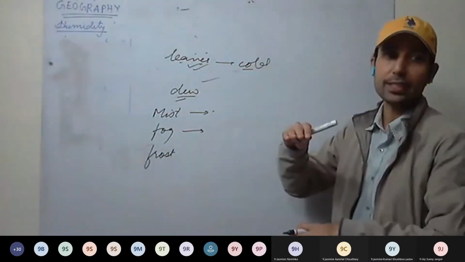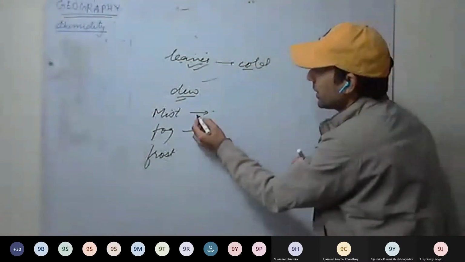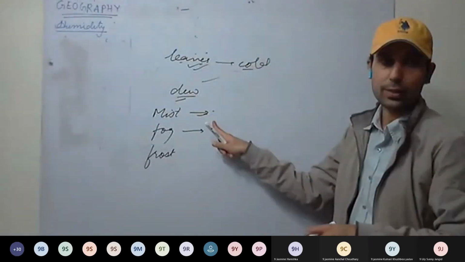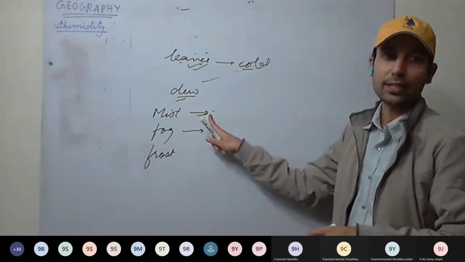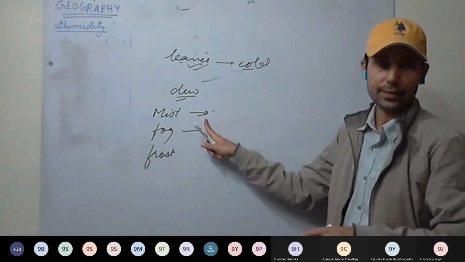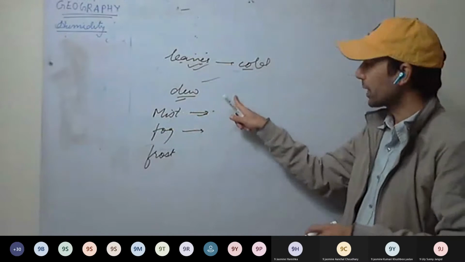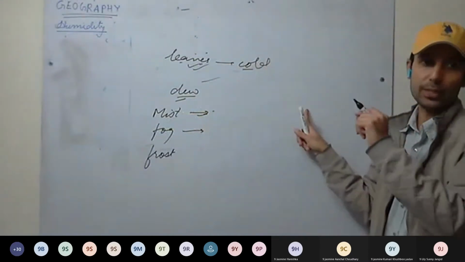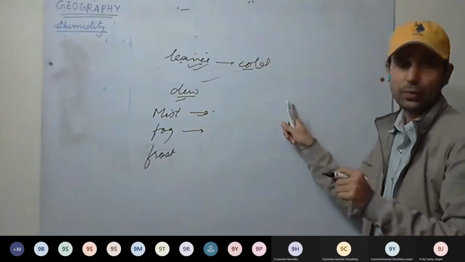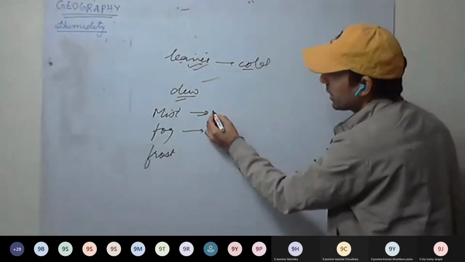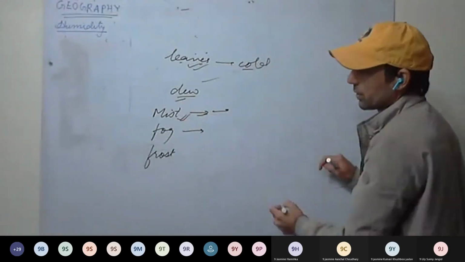The surface is very cold at night, so the air near the surface of the earth becomes cold. As temperature decreases, relative humidity increases. As relative humidity increases, the water vapor condenses into small droplets of water and they get suspended in the air. That is called mist.